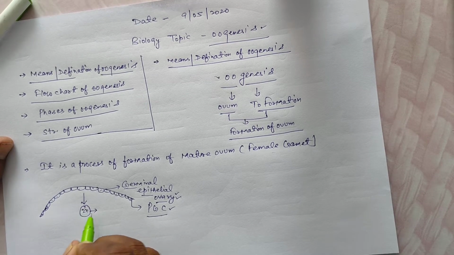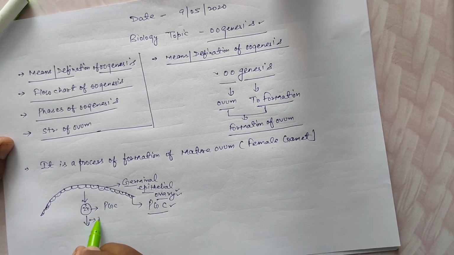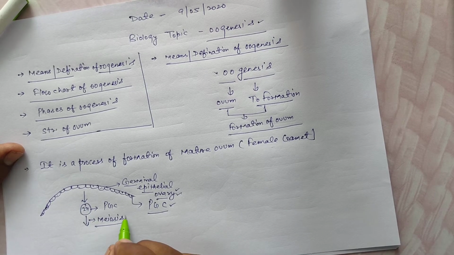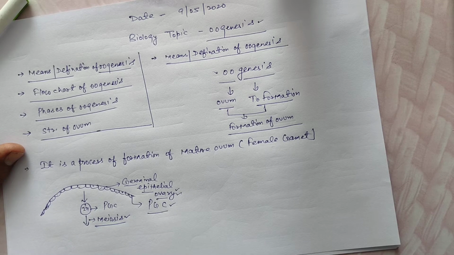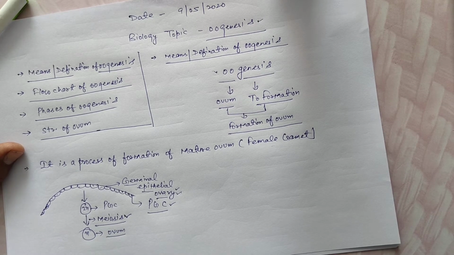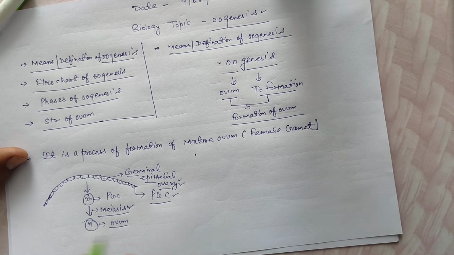First of all, the PGC shows meiosis. It is also a non-reduction division. It forms the ovum. This process is called oogenesis.